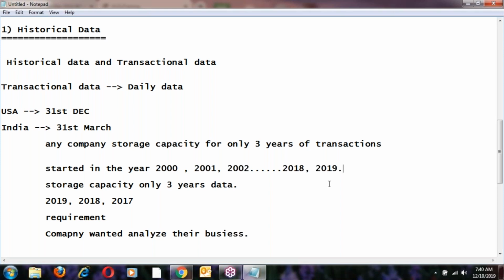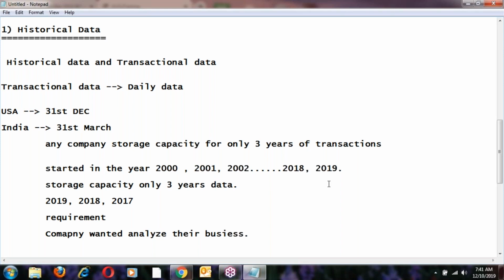Let us take Durgasoft. The best example is Durgasoft. In Durgasoft many students are coming every year. Last year how many students, this year how many students? Suppose last year January this many students, February this many, March this many, April this many. Like this, they maintain data month-wise, a monthly report, right? So this year in January, how many students are they expecting? Based on the history, based on the last three to four years of history, they will estimate this.